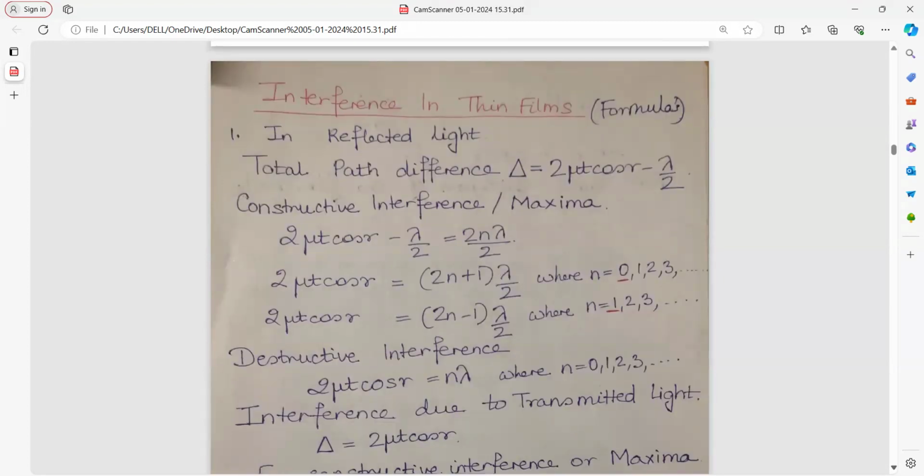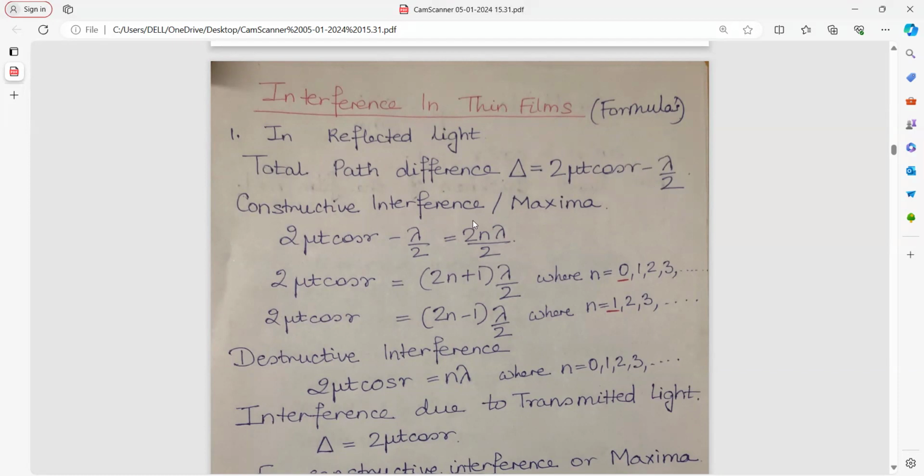First, revise the formulas, especially where does maxima come and where does minima come. First case, reflected light. Here, total path difference will be 2 mu t cos r minus lambda by 2 from Stokes' law. That can be plus minus lambda by 2 if you are applying Stokes' law. If you are not applying, then it is simply 2 mu t cos r.